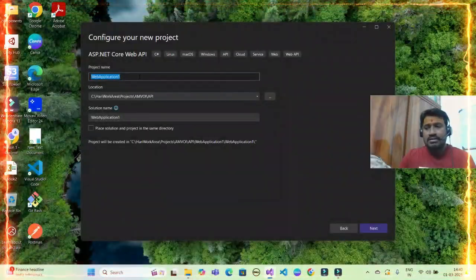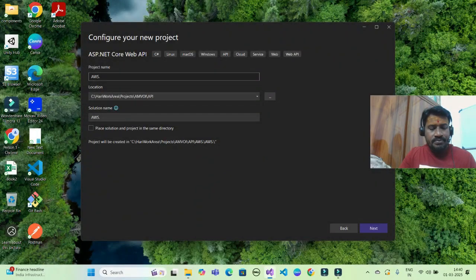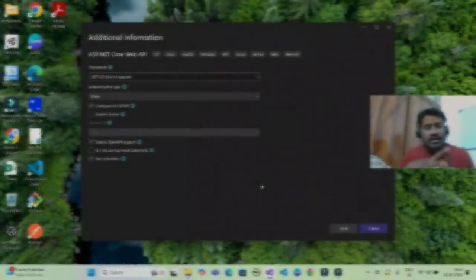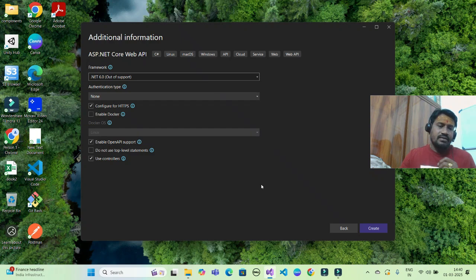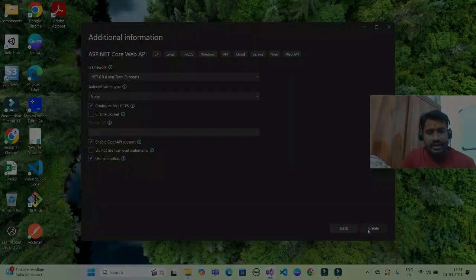It will now ask us to name the project. I'll go with AWS S3 Core Web API. And I have to specify the project location. Select folder, and now it asks me what framework would you like to go with. .NET 6.0 is now out of support, so let's go with .NET 8.0 and then click on create.